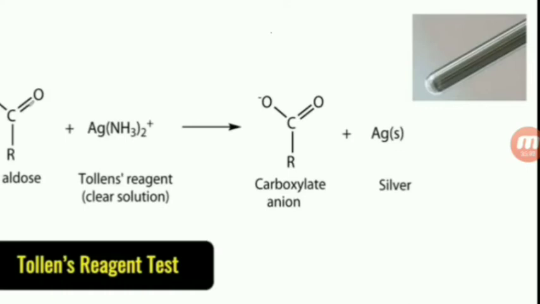Tollens reagent, ammonical silver nitrate solution, is called Tollens reagent. It oxidizes the aldehyde to carboxylate anion and the silver is deposited. It is a silver mirror test. It is also called the silver mirror test. So aldehydes are easily oxidized by Tollens reagent.